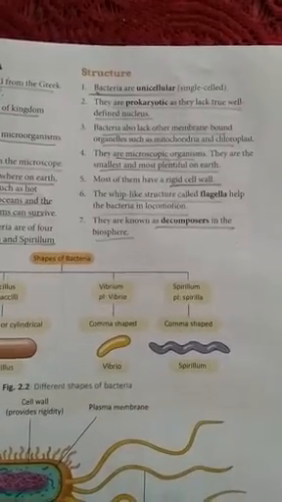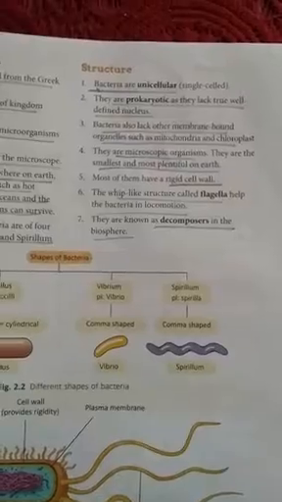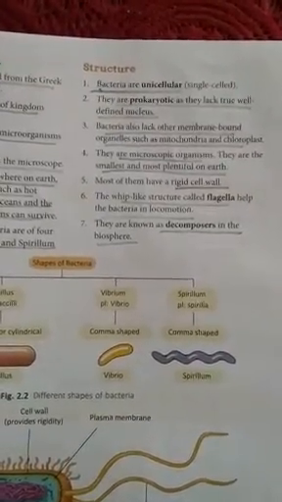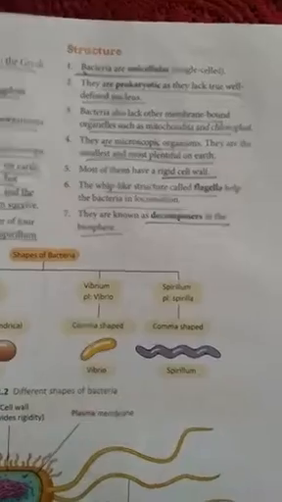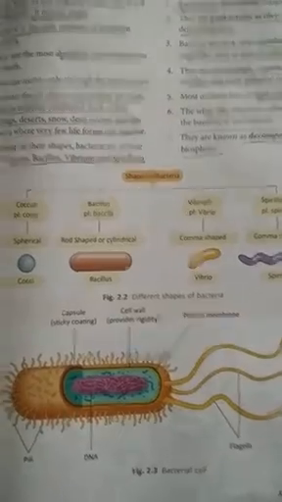And they are decomposers. They decompose the dead decaying matter, break it down and convert it into useful nutrients and add it to the soil. So they are very beneficial from that point of view, and they are known as the decomposers. Now come to figure 2.3, you can see the bacterial cell.